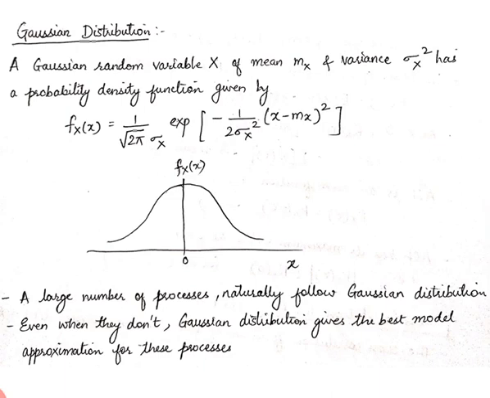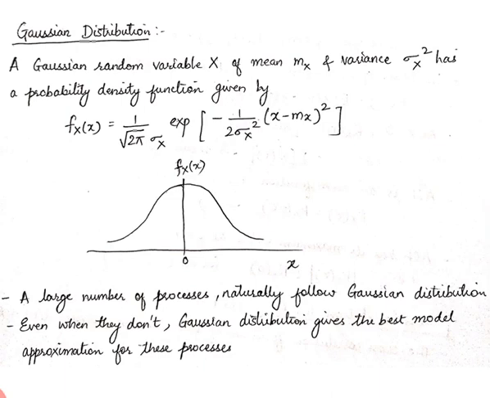So that's why most of the processes can be easily defined by Gaussian distribution or normal distribution. Okay, so for a Gaussian random variable capital X, if we take its mean as mx and variance as sigma x square, then the probability density function of that Gaussian distribution is given by fx of x is equal to 1 upon under the root 2 pi sigma x e raised to minus 1 upon 2 sigma x square into (x minus mx) the whole square.